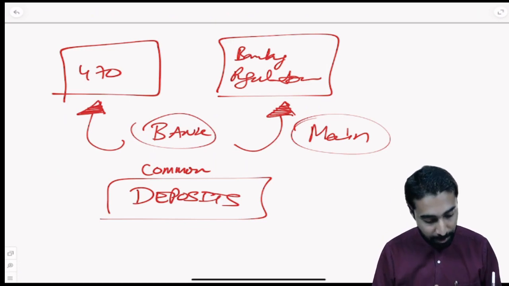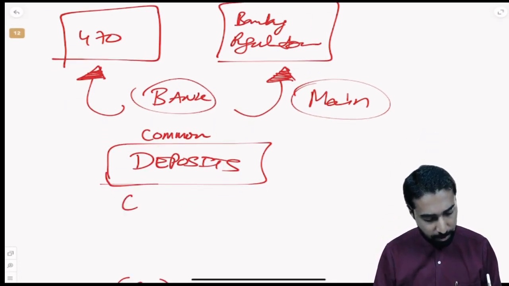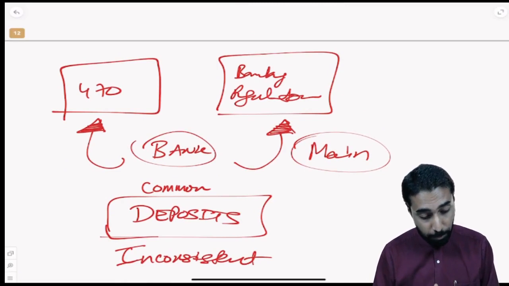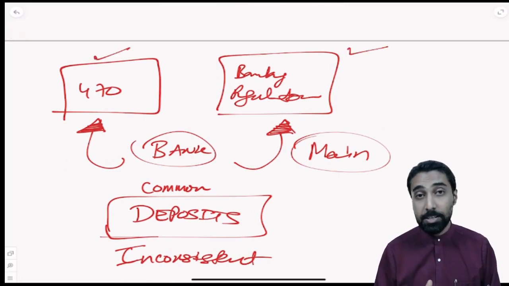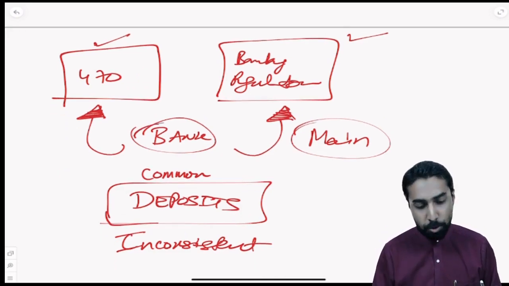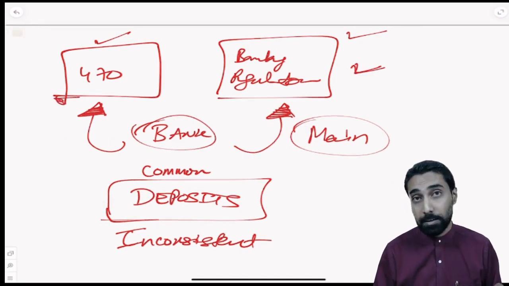So that is why the provisions which are inconsistent, the deposit-related provisions that are inconsistent, what is in the Companies Act and what is in the Banking Regulation Act are opposite of each other. At that time, the bank should follow which law? It should follow only the Banking Regulation Act and not the Companies Act. Simple.